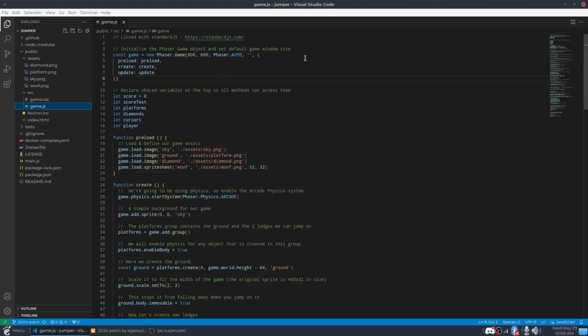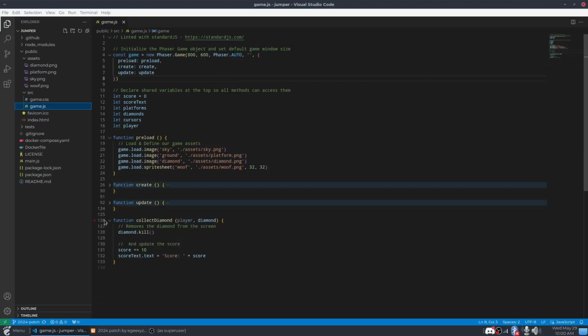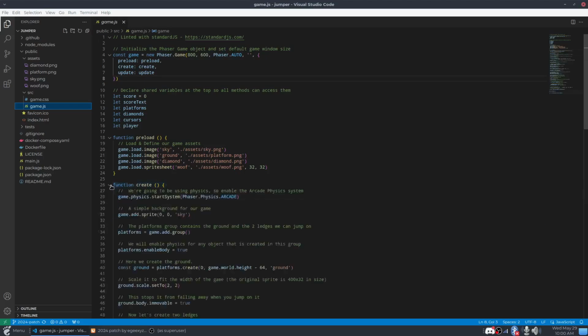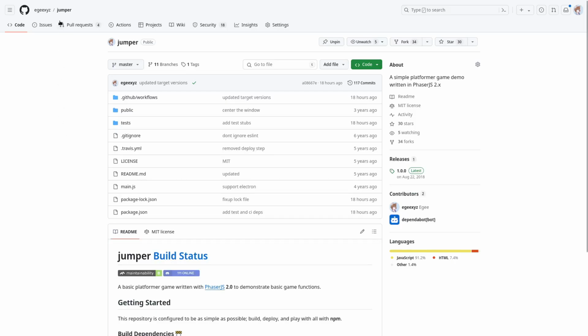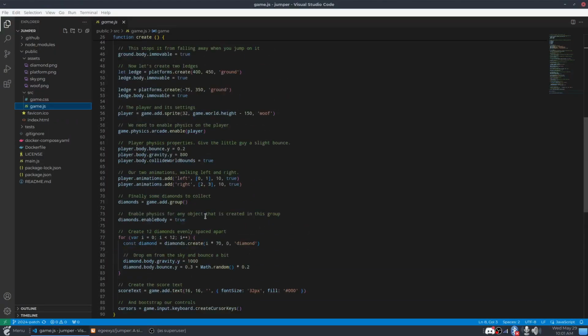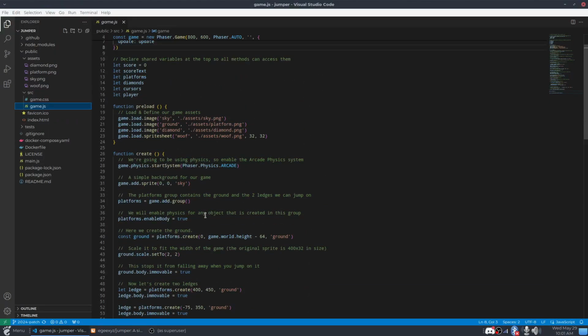The game logic is very well annotated, but it's split into create, update, and collect diamond functions. There could be more functions, but I think that it's written this way to make it as procedural and easy to read as possible. The thing of it is, Jumper, which is on my EGXYZ GitHub profile, has the most forks and the most stars of all of my repos. So regardless of my opinions of how this is put together, it seems to be popular, so I don't know.